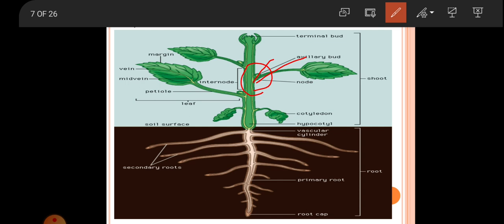So vegetative means the next branch will be produced from here, or else flowers can be produced from here. If a branch is produced, then it is a vegetative branch, and if flowers are produced from here, then it is a reproductive branch. These buds in the form of branches on the stem increase the surface area of the plant body, especially in the aerial part. Branches also develop in the root system, but not from an axillary bud.